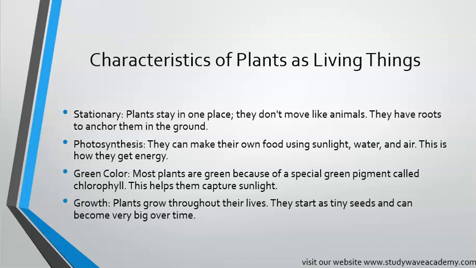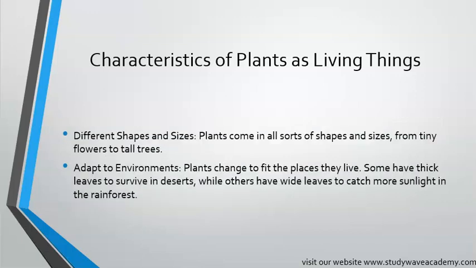Growth. Plants grow throughout their lives. They start as tiny seeds and can become very big over time. Plants grow over time. They start as tiny seeds and become big trees or beautiful flowers. They also change with the season. Different shapes and sizes.